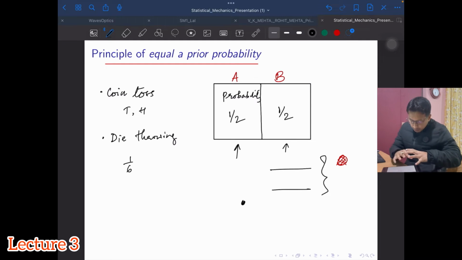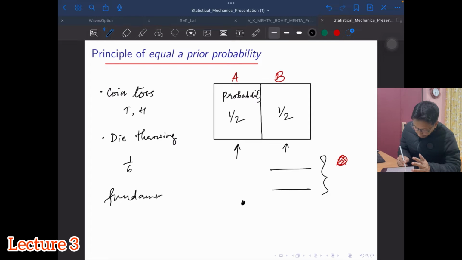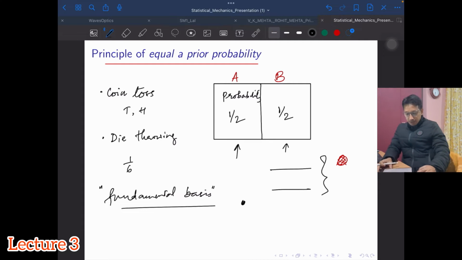So this constitutes the principle of equal a priori probability, and this forms the fundamental basis for statistical mechanics which we are discussing and will continue to discuss. We'll know more about the importance of this principle as we go along.